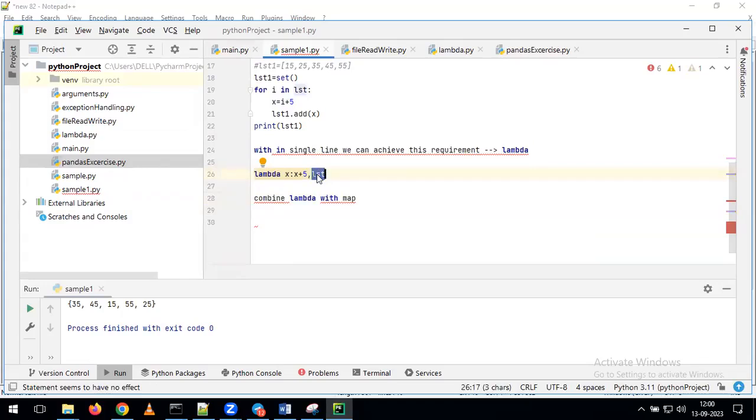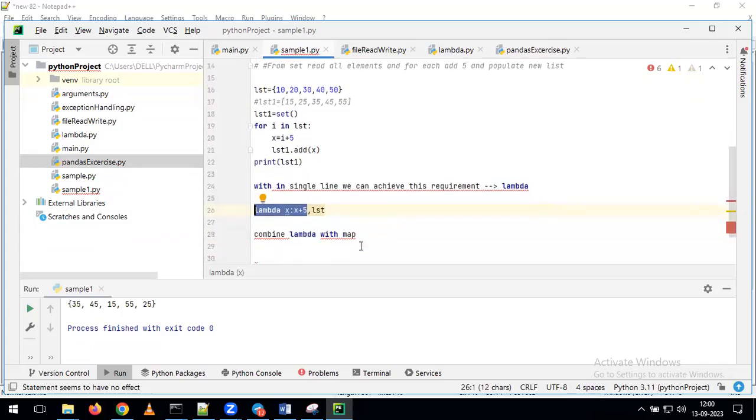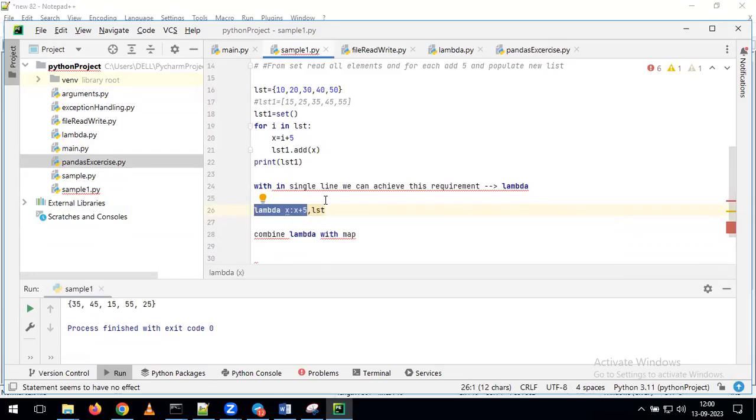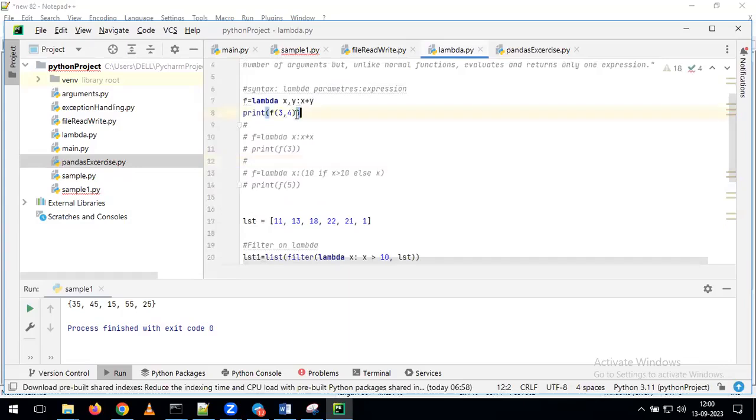It is mapping this lambda function to each and every value on top of your list, and with that it is going to give the output on your output screen. Indirectly, by using this lambda function, within a single line of code we can achieve the requirement. So if you want to see the code for that, just one second, I will comment this.